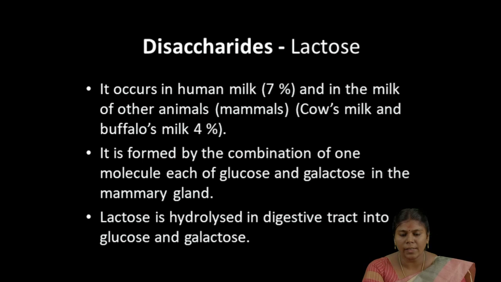The next disaccharide example is lactose. Lactose we all know is present in the milk of mammals, both animals like cow and buffaloes, and in human milk. It is formed by the combination of one molecule of glucose and galactose in the mammary gland. Lactose is hydrolyzed in our digestive tract into glucose and galactose. We know galactose is a simple sugar.